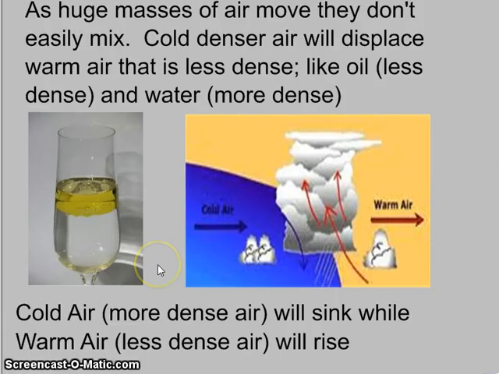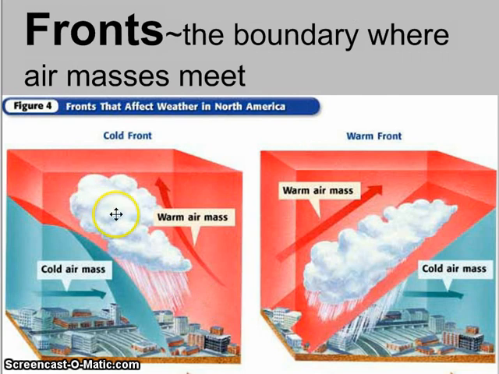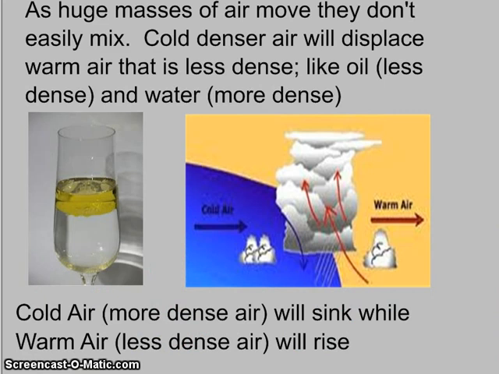Let's look at this in a little bit more detail with images of things that you might see in your daily life. Did you notice when I was showing you images of a cold front or a warm front that the warm air always went up and the cold air always was underneath? This deals with density. Do you remember density when we talked about physical properties of matter? Remember that the most dense objects will always sink and the least dense objects will always rise? Well, guess what? Air masses have density too.